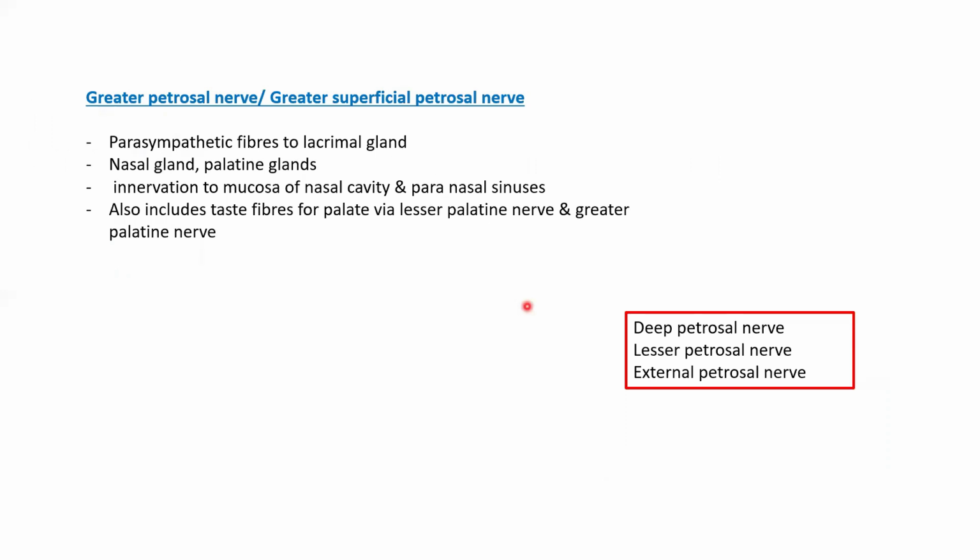It carries the preganglionic parasympathetic secretomotor fibers to the lacrimal gland and also to the nasal gland and palatine glands. So the greater petrosal nerve will join with the deep petrosal nerve to form the nerve of pterygoid canal that relays in the pterygopalatine ganglion. Okay. So the facial nerve is related to geniculate ganglion, pterygopalatine ganglion.